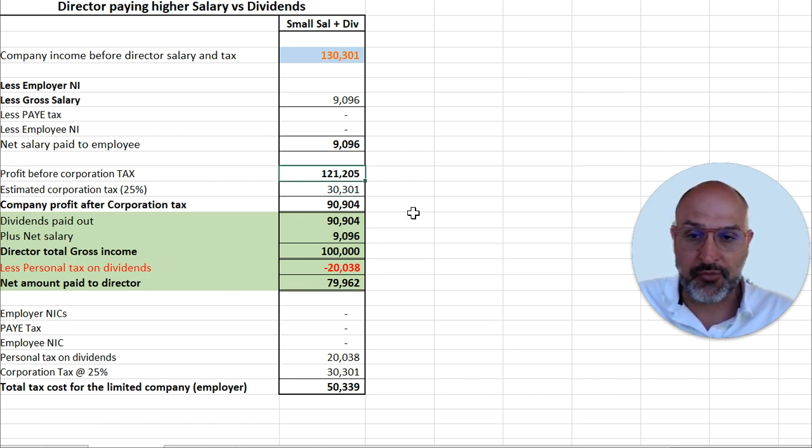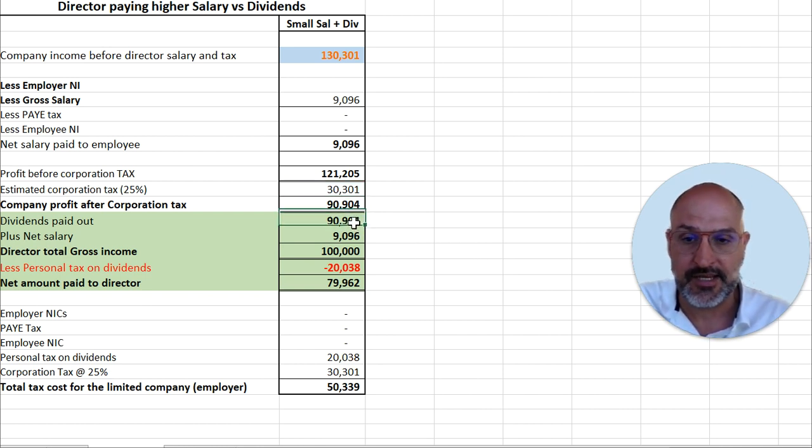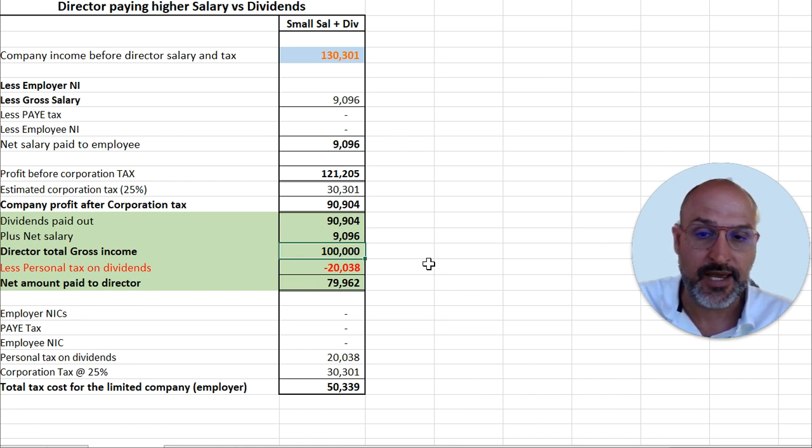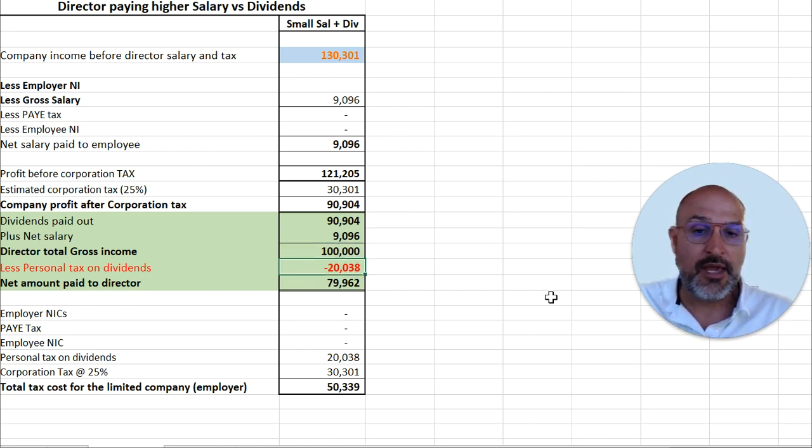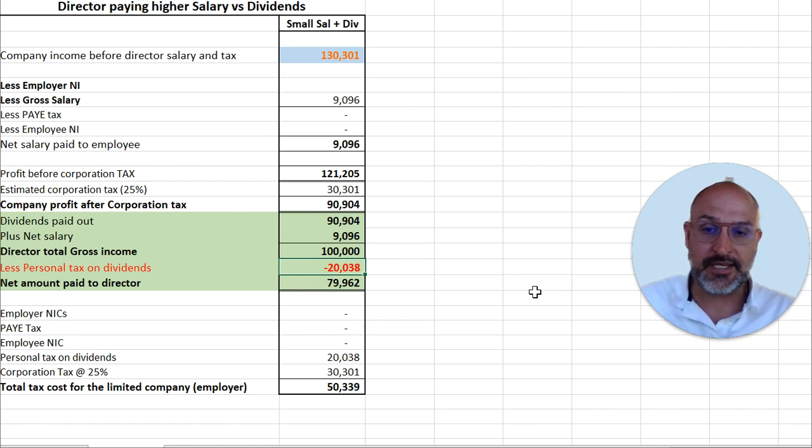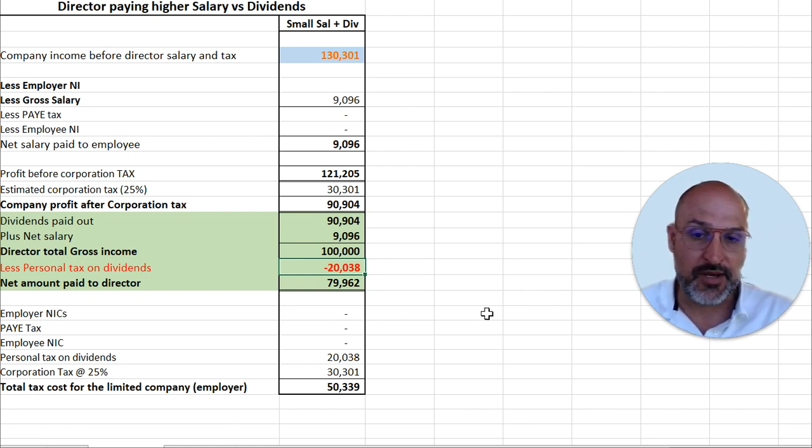So if you take the profit before tax less the corporation tax, it gives you retained income in the business, and this is what you can pay out as dividends. That's how I calculated the 90,904 which, plus the director's salary, gives him a total 100k income for the tax year. In his personal tax return, he's going to have a personal tax liability of £20,038, which gives him a net after-tax position of £79,962.